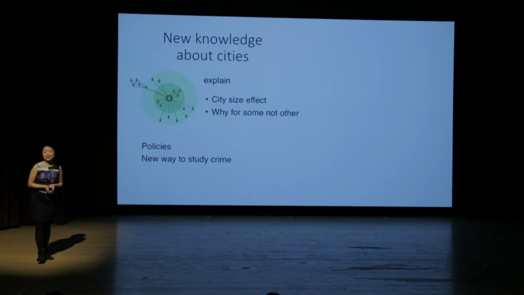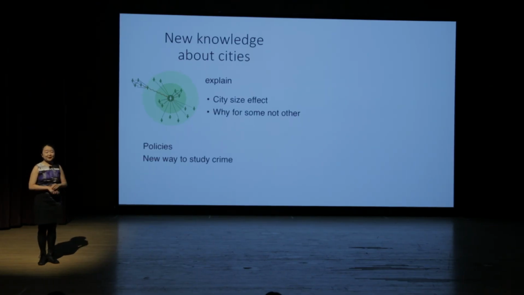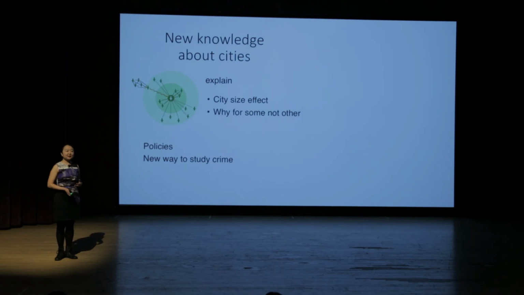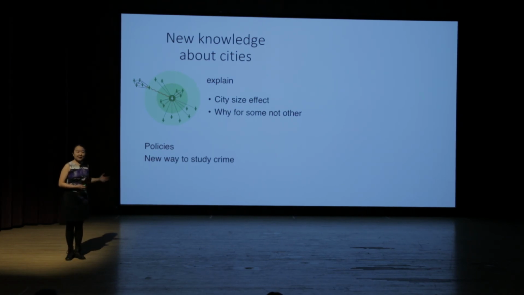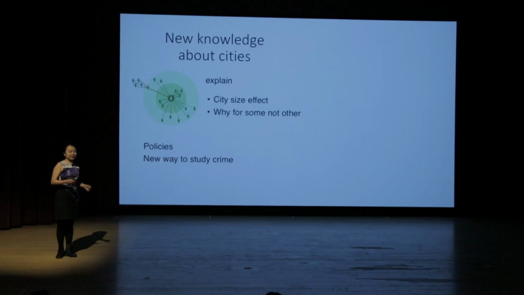This research has a number of implications for policies. One of them that I'd like to highlight is how it affects the way we study crimes. Traditionally, we've been studying crime by looking at the properties of people in a community, their race, their socioeconomic status, and so on. This is saying even if I had communities of identical people, the bigger one will inherently have a higher risk of group crimes. I hope this way of thinking will open new doors for crime research in the future.